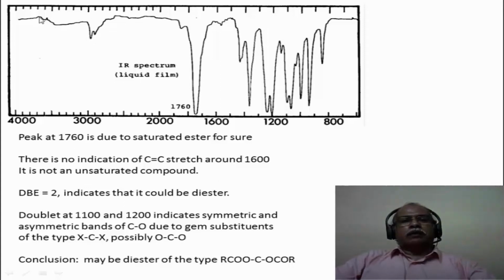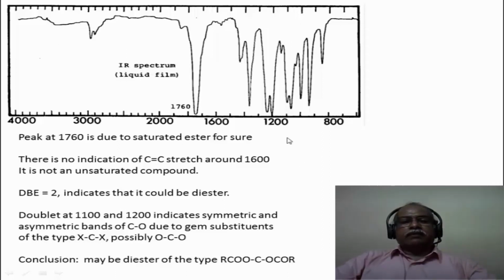There is a small broadness that you see here, which is essentially probably due to the moisture of the sample or the presence of moisture in the air. But if it were really an alcohol OH functional group, it would be a very broad and intense peak in this region. So one should not mistake this peak for any kind of OH stretching frequency. This is probably due to the residual moisture in the sample or in the atmosphere.